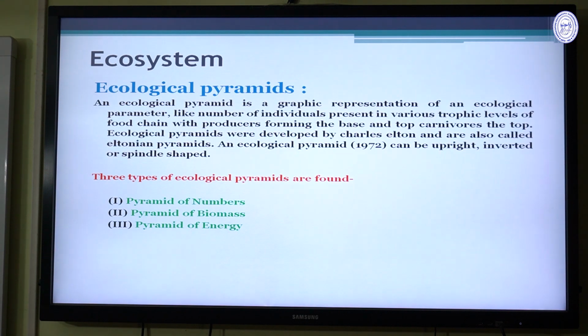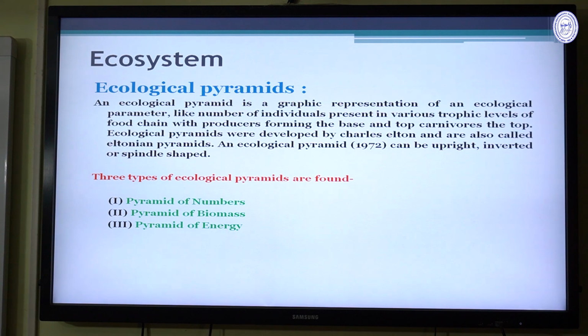Then ecological pyramids. An ecological pyramid is the graphical representation of ecological parameters, like numbers of individuals present in various trophic levels of a food chain, with producers forming the base and the top carnivores at the top.